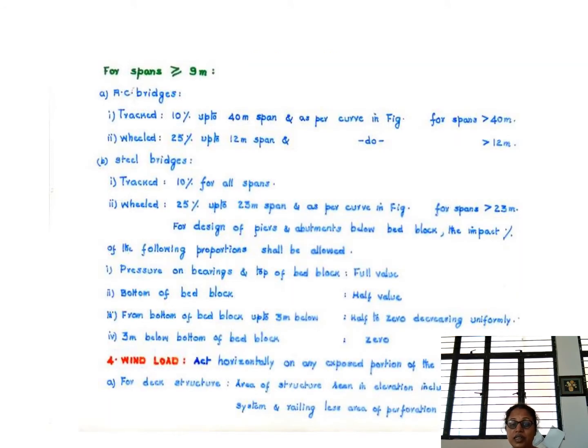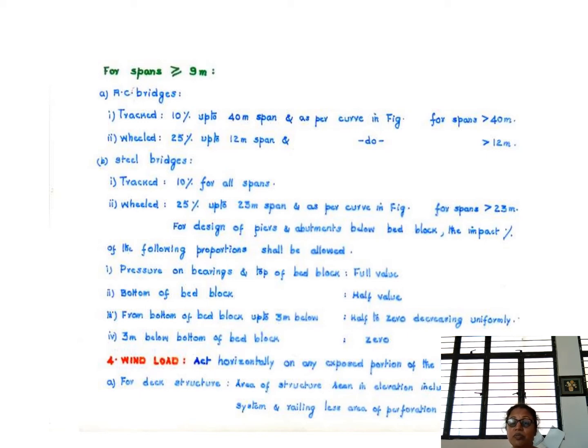So for spans greater than 9 meters and if it is an RC bridge, for a tracked vehicle and for a wheeled vehicle, the impact will be different. So for a tracked vehicle, it will be 10% up to 40 meter span, and for a wheeled vehicle, it will be 25% up to 12 meter span. For steel bridges, for tracked vehicles, 10% for all spans, and for wheeled vehicle, it will be 25% up to 25 meters span. For these you have to calculate the impact. What will be the impact factor?